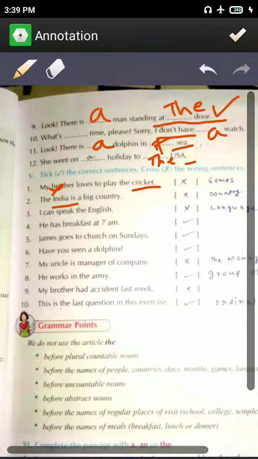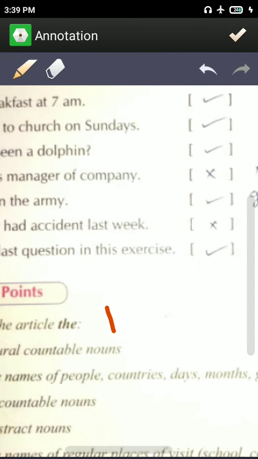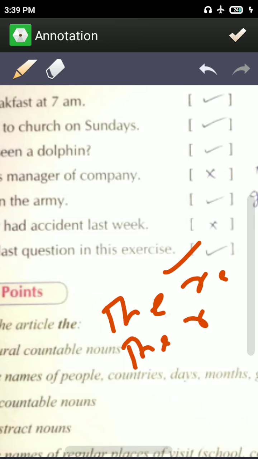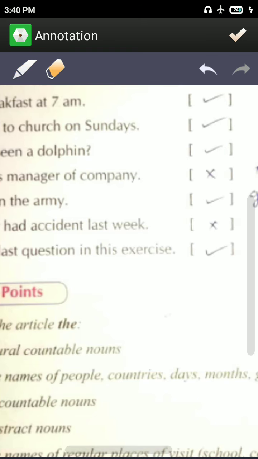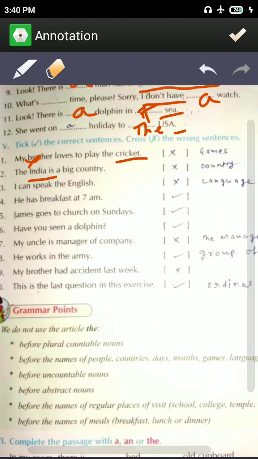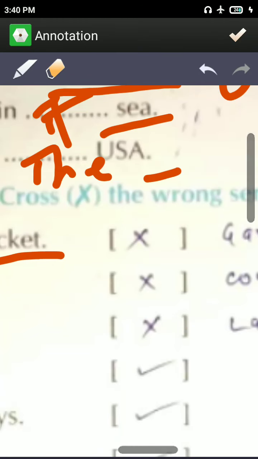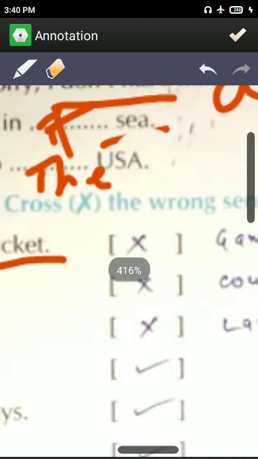If you say the Republic of India, then it is correct. Like the Republic of China, then it is correct. The Republic of Israel, then it is right. But when you say only India, then don't use "the". "The" is used before Republic, United. Like here you can see USA, so United States of America. Here America starts with U, so it is right.